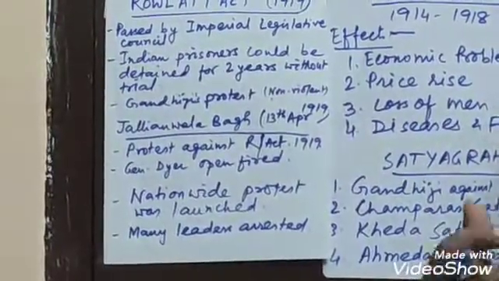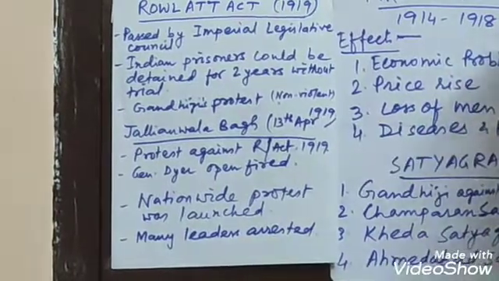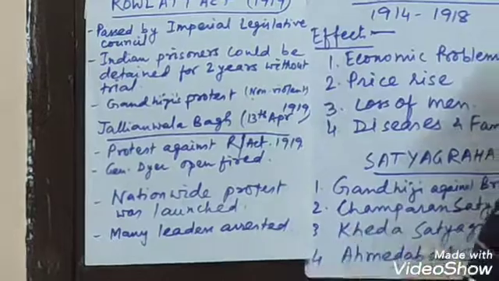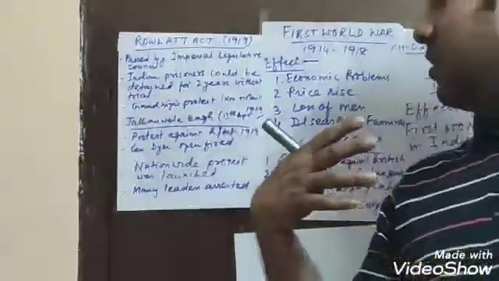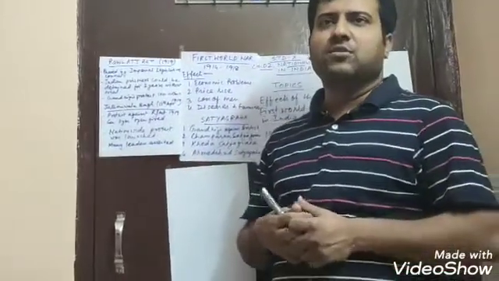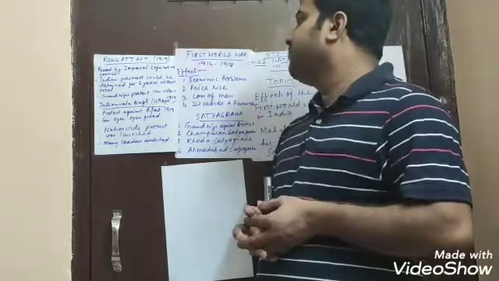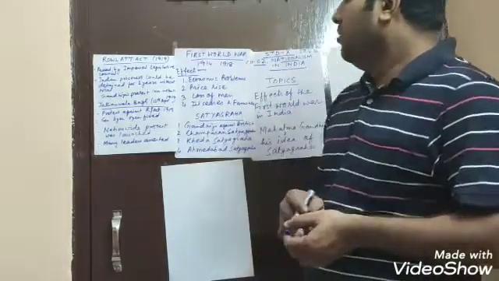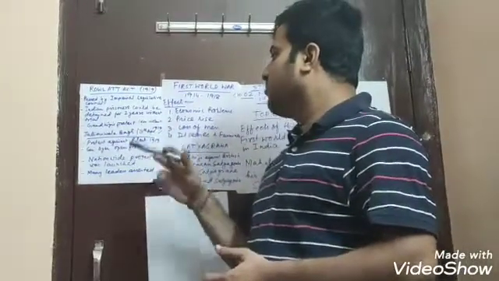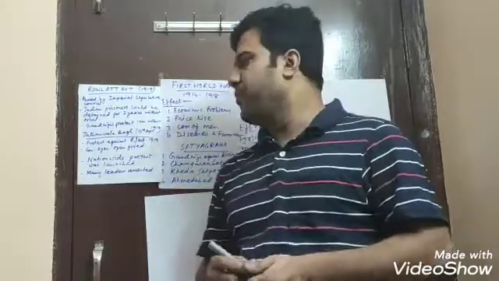The nationwide protest was going on, because when people started to understand the demerits of this act, that they could not carry out any movement, that it was a limitation to their freedom of speech and expression, they could not accept it. So with this act, there was a protest going on in Jallianwala Bagh.